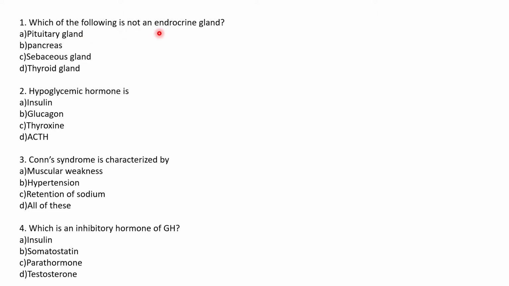Which of the following is not an endocrine gland? Sebaceous gland is not an endocrine gland. So the answer is option C. This gland secretes oil or sebum. It's present on the skin.